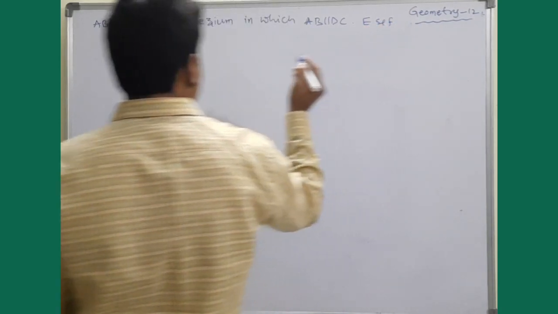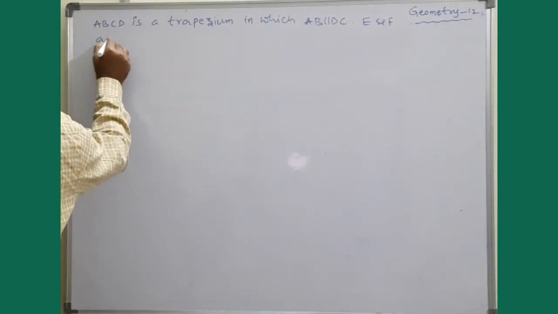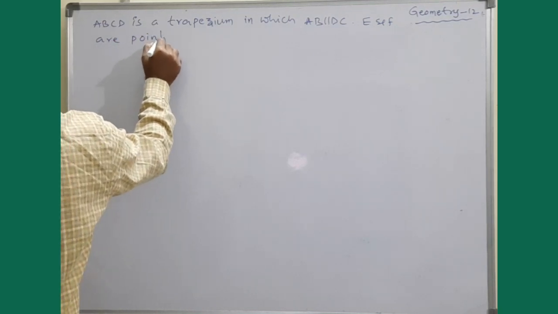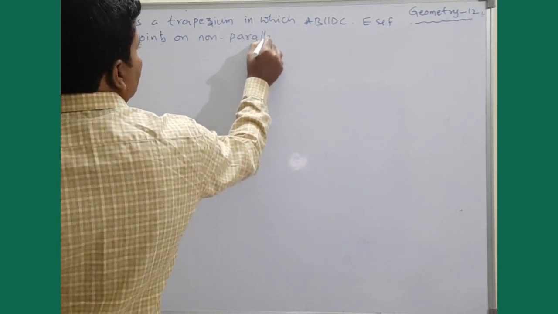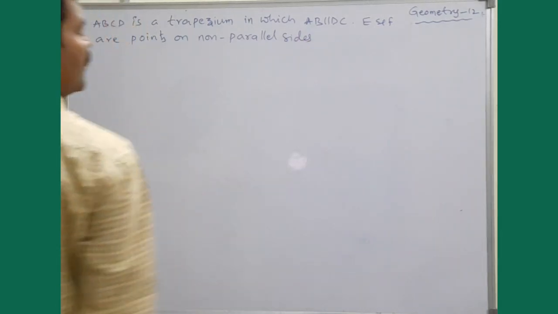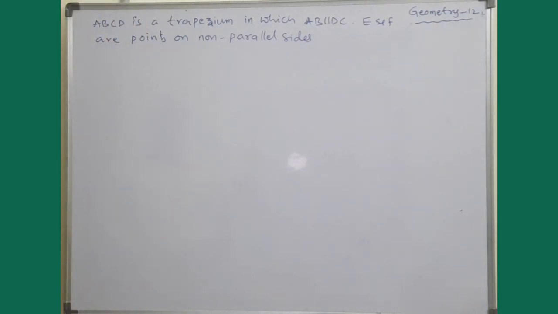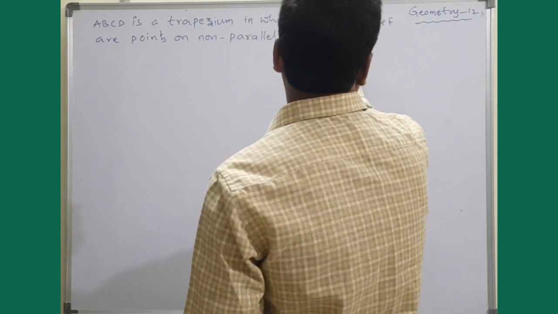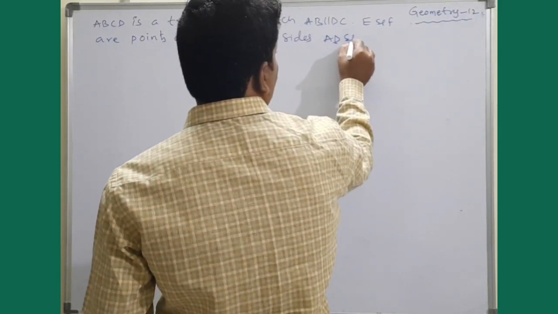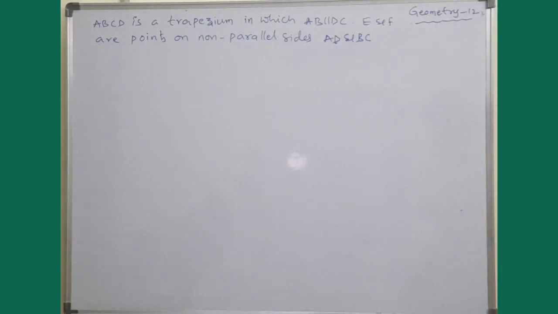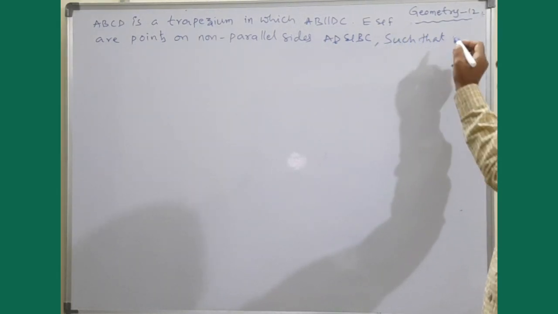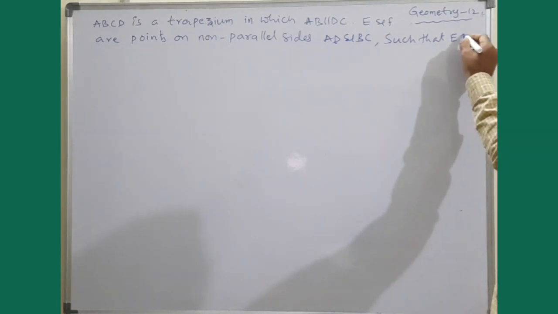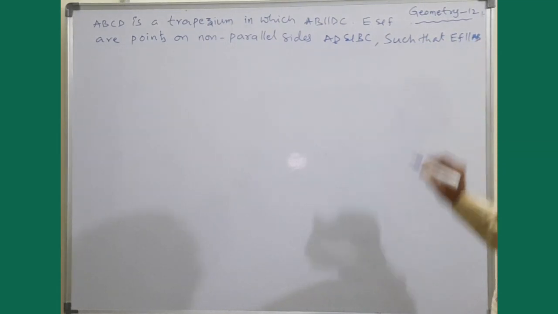Moreover, E and F are points on the non-parallel sides AD and BC, such that EF is parallel to AB.